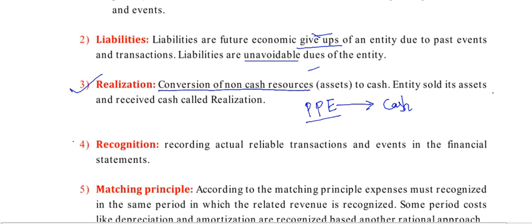Next, recognition. Recognition means we are recording the actual reasonable transactions and events in the financial statements. In the previous example, we sold the property, so that is recorded. What is the entry? We are receiving the cash, so cash is debited, and our property, plant or equipment will be credited, as it is going out from the organization. So we recognized and recorded it.